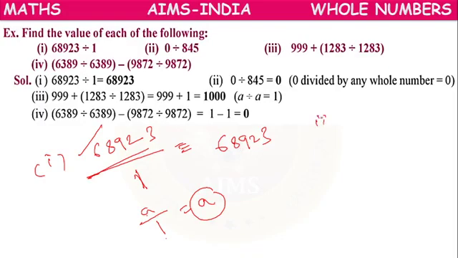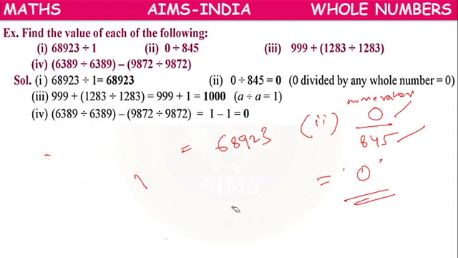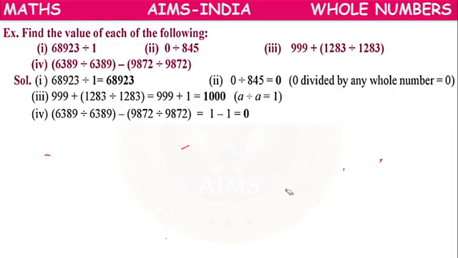Next, second question. 0 by 845. So 0 by any number, if 0 is in the numerator part, then the answer will be 0. The answer will be always 0.